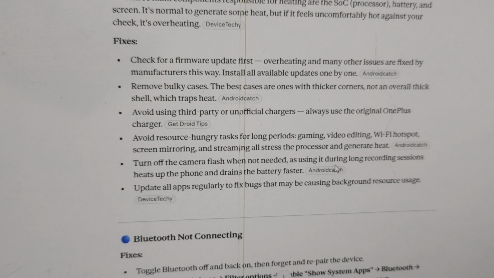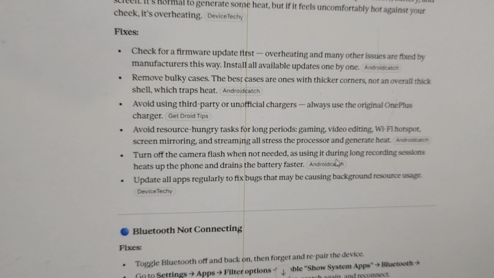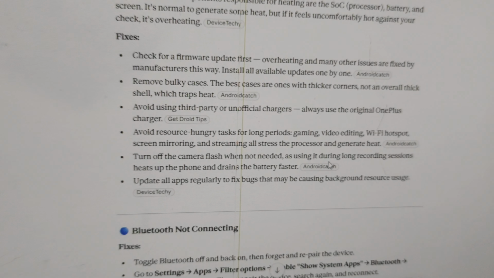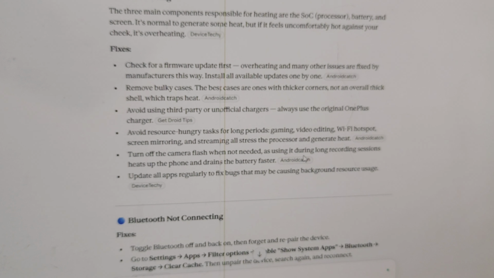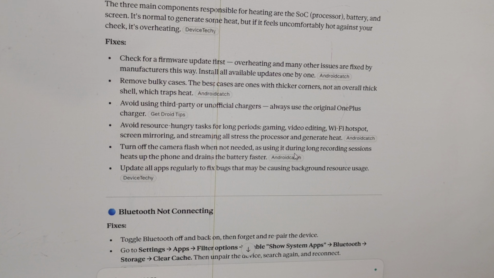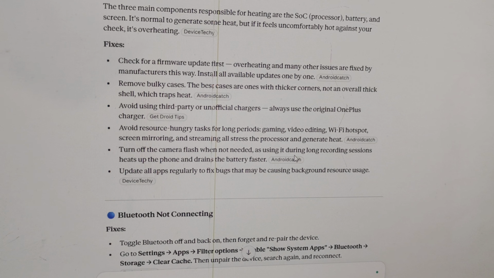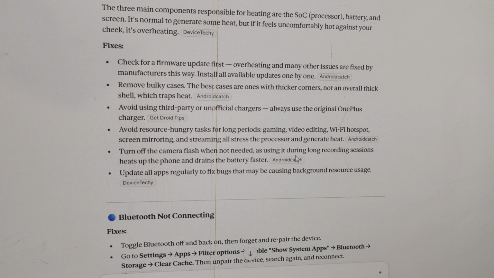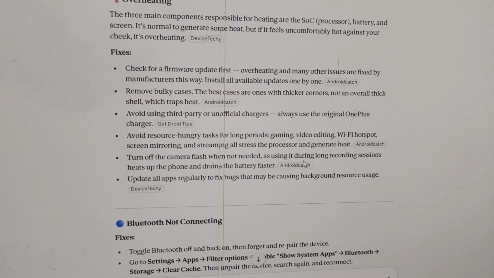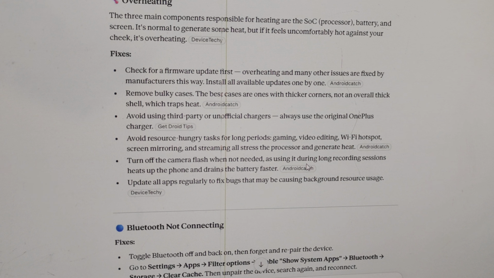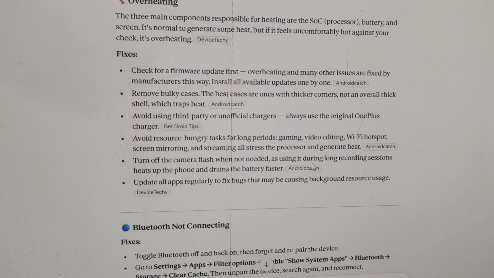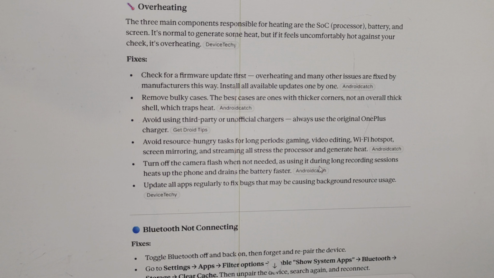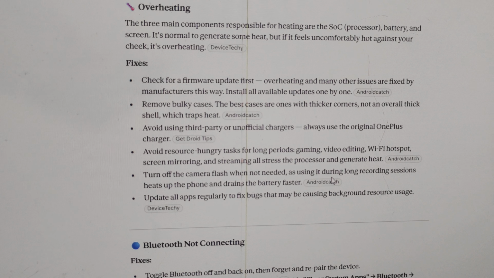Avoid resource-hungry tasks for long periods. Gaming, video editing, Wi-Fi hotspot, screen mirroring, and streaming all stress the processor and generate heat. Turn off the camera flash when not needed, as using it during long recording sessions heats up the phone and drains the battery faster. Update all apps regularly to fix bugs that may be causing background resource usage. Okay, this is just a discussion about overheating.